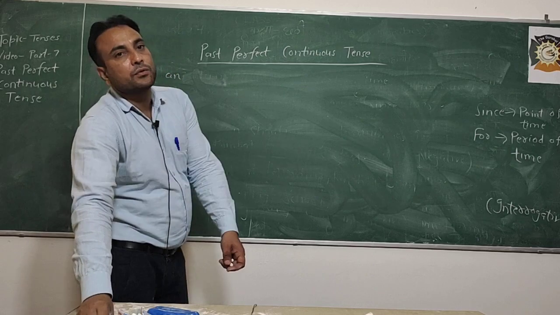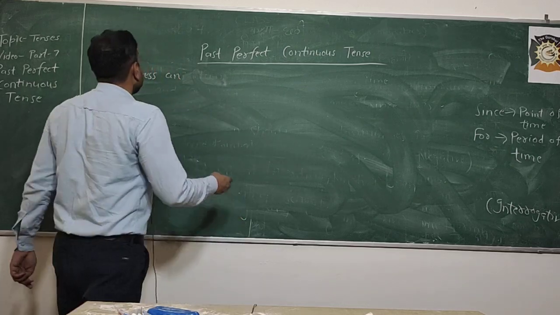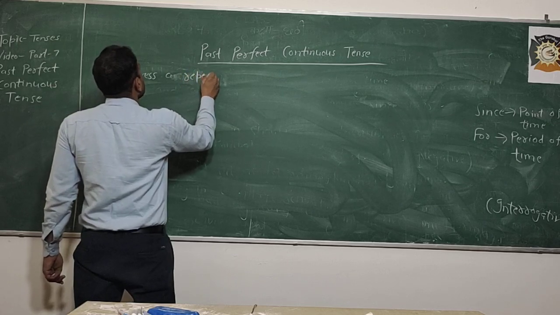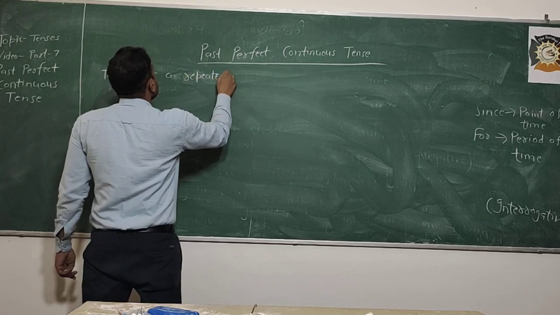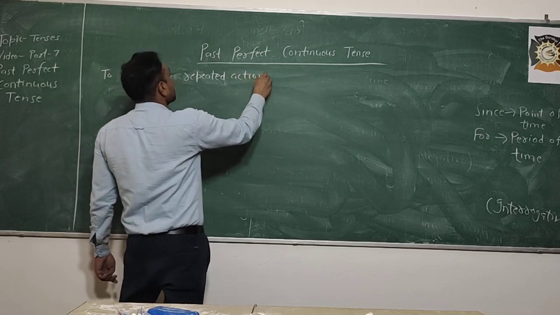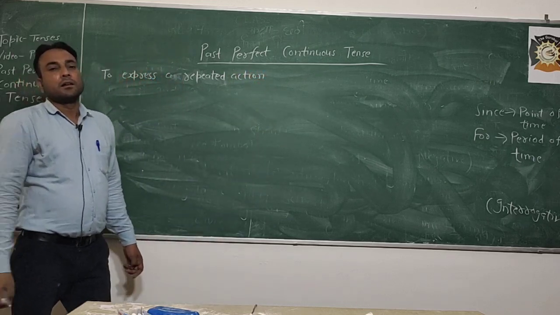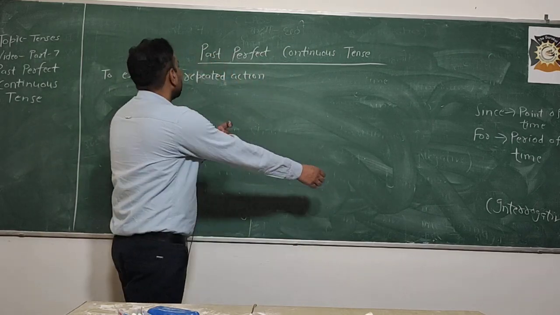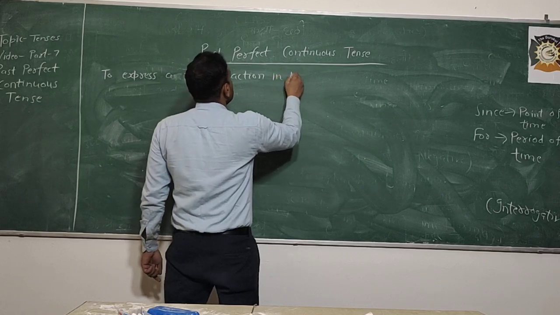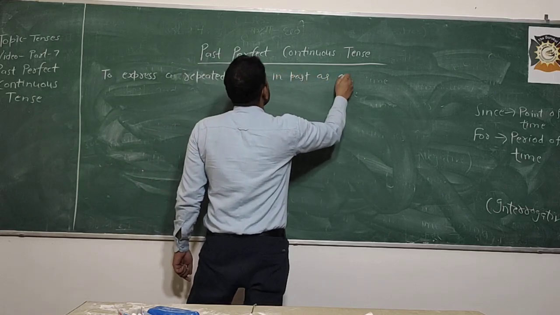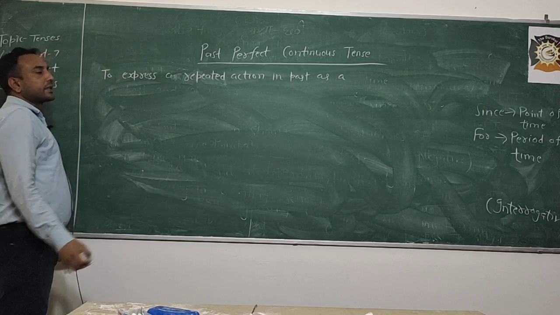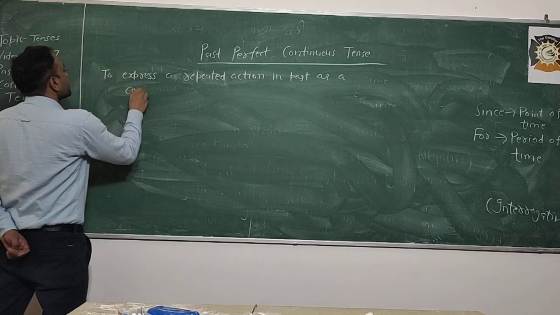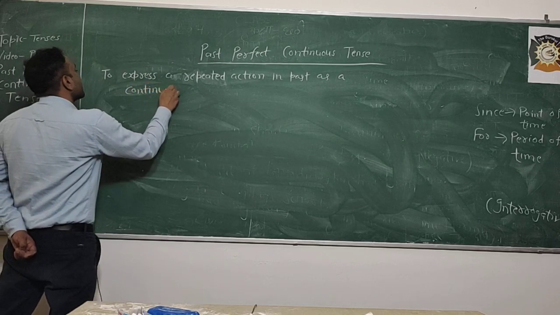So the second use is to express a repeated action in the past, as a continuous action.